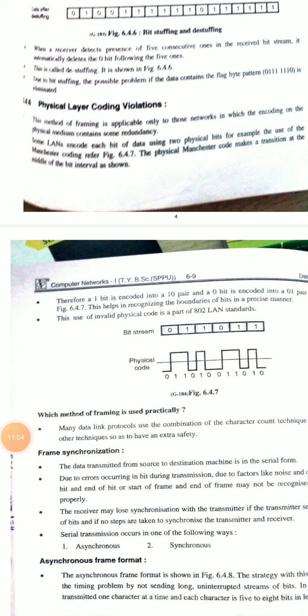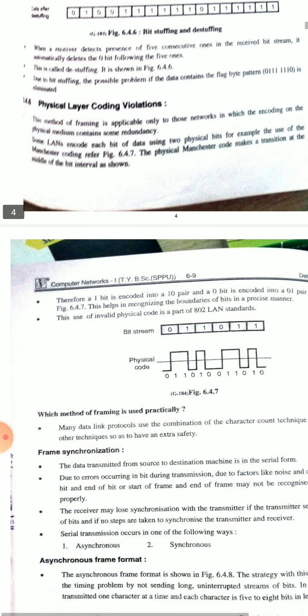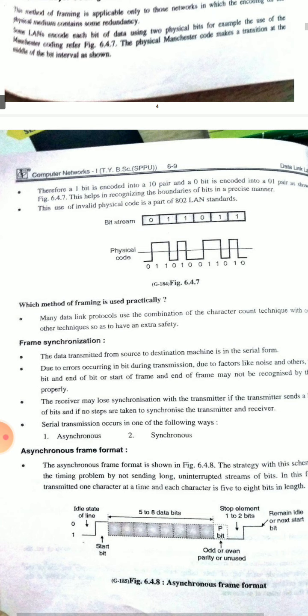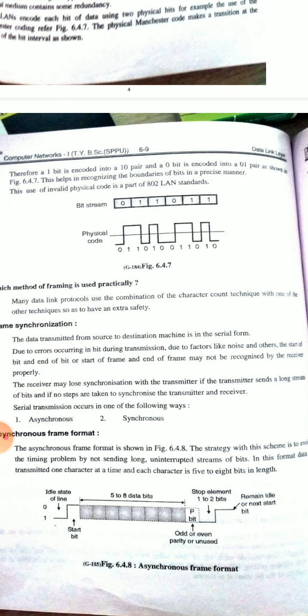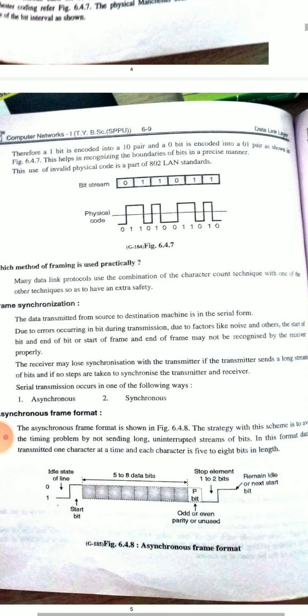Frame synchronization. The data transmitted from source to destination machine is in serial form. Due to errors occurring in bits during transmission, due to factors like noise and others, the start of bit and end of bit, or start of frame and end of frame, may not be recognized properly by the receiver.